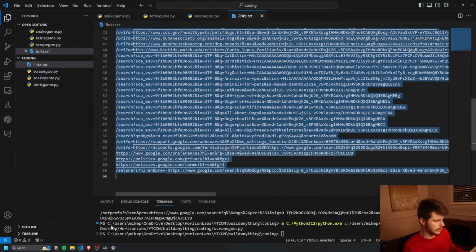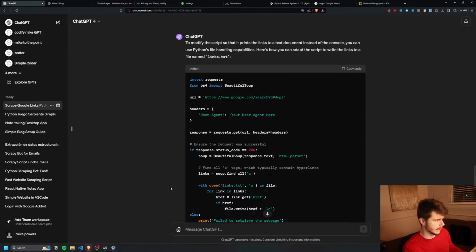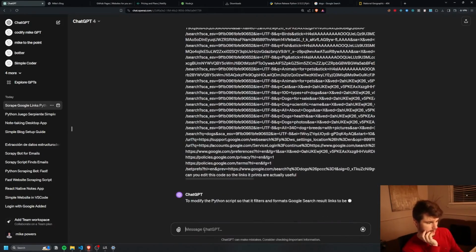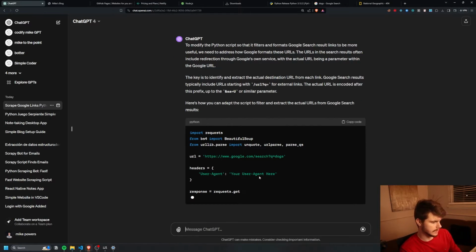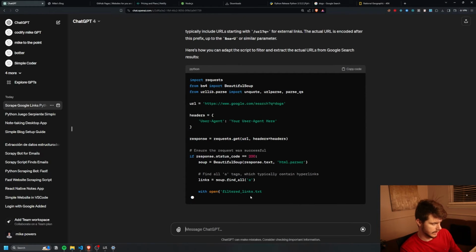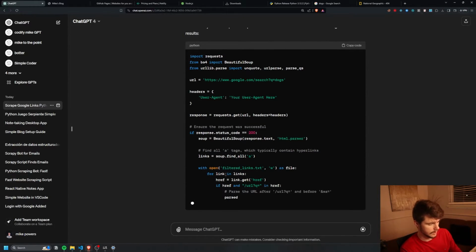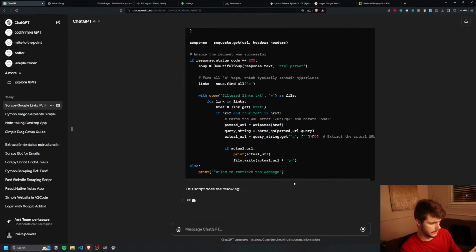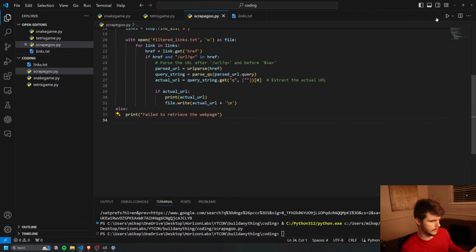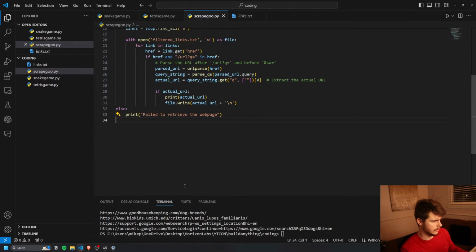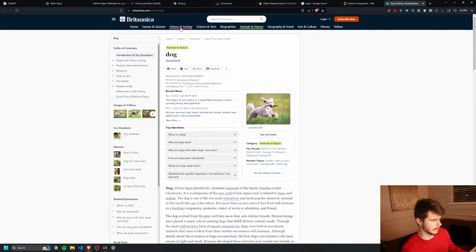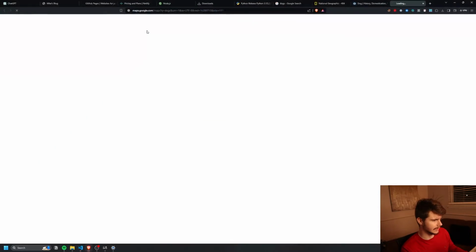So let's do this. Let's take this. I'm gonna put this back in ChatGPT. I'm gonna say, can you edit this code so the links it prints out are actually useful? All right, so it looks like it's installing this lib parse here in our script and doing something kind of similar to what it was doing before, but now we have a filtered links one in here. Right, so let's try this out again. So if I come into here, paste in our new code and give it a run, we've got our filtered links.txt, and this looks like something more familiar for what we're seeing. Okay, there we go. So now we have some legitimate links that we can use here.